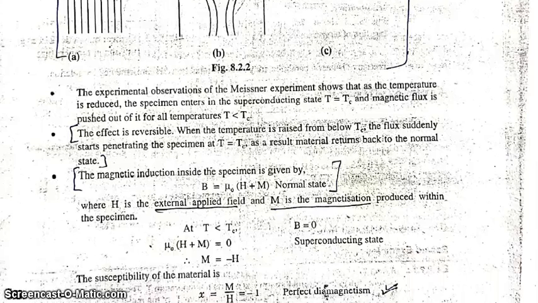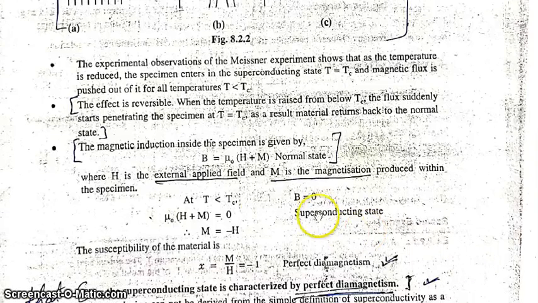And when the temperature is reduced below critical temperature, B becomes zero, meaning the magnetic field inside the specimen is zero. So if this is the Meissner effect, put this value of B in the above equation. You will get mu naught (H + M) = 0, and taking mu naught to this side, it is constant, so H + M = 0.